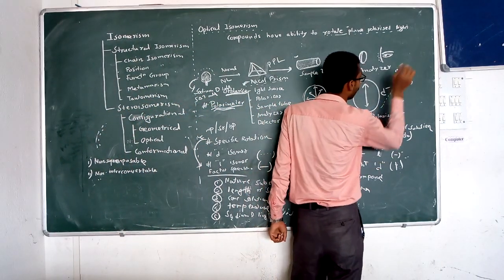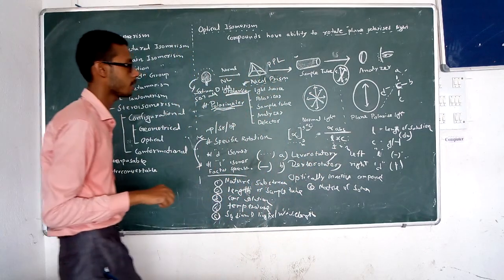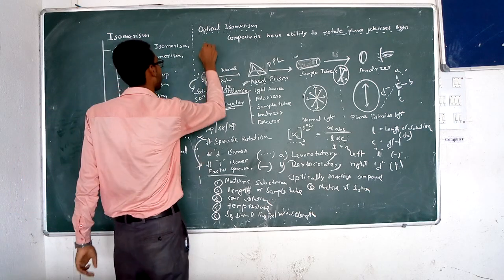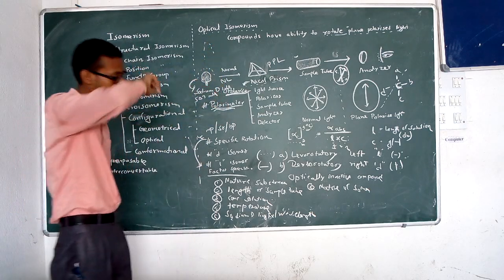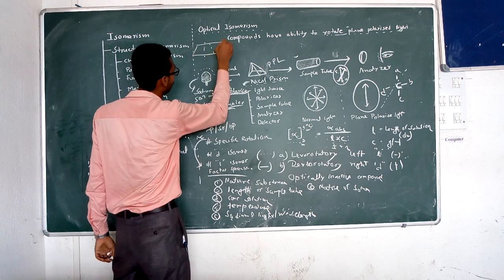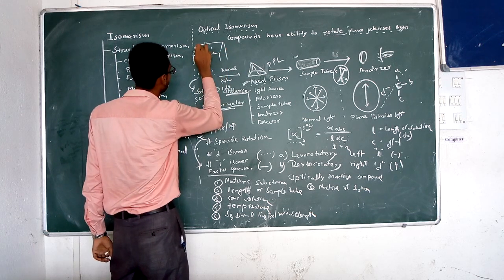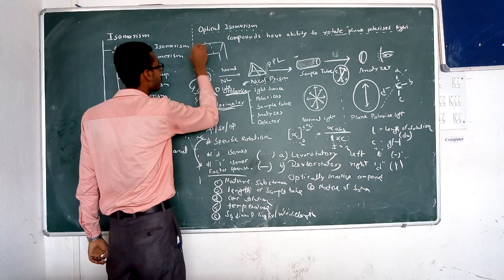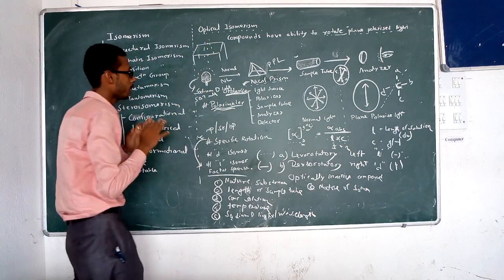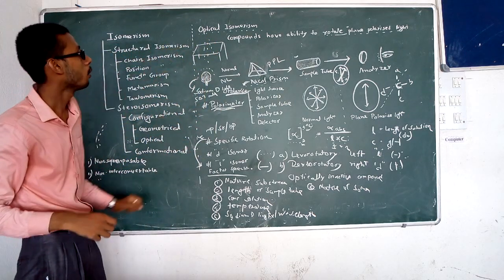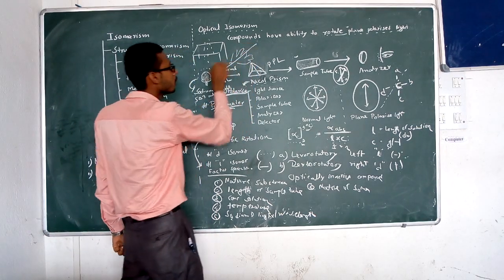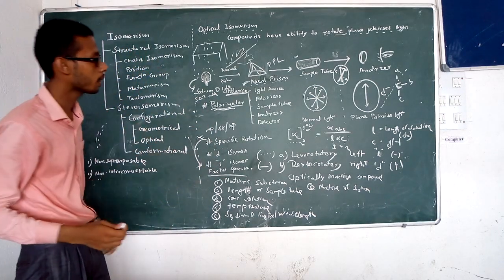What is dissymmetry? What is asymmetry? We will discuss in the next classes. Symmetry means it can be divided into 2 equal parts. Like you can consider a table. If you divide the table into 2 parts, it is divided into equal parts, so that is symmetry. When you consider a hand, if it is divided, the 2 parts are not similar, so that is dissymmetry.